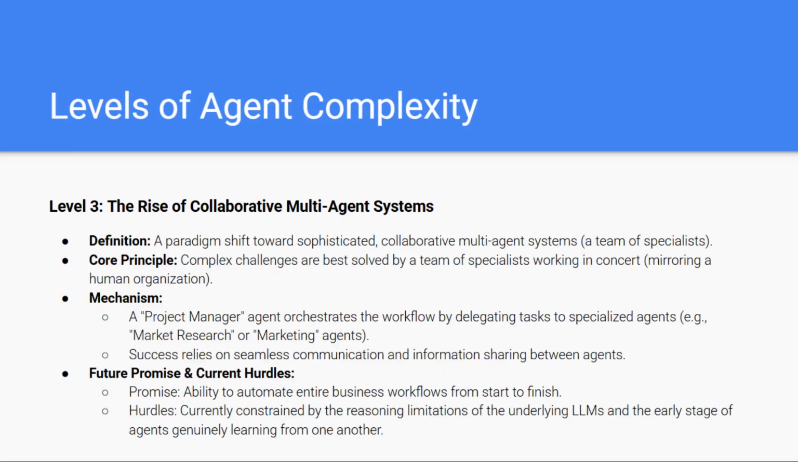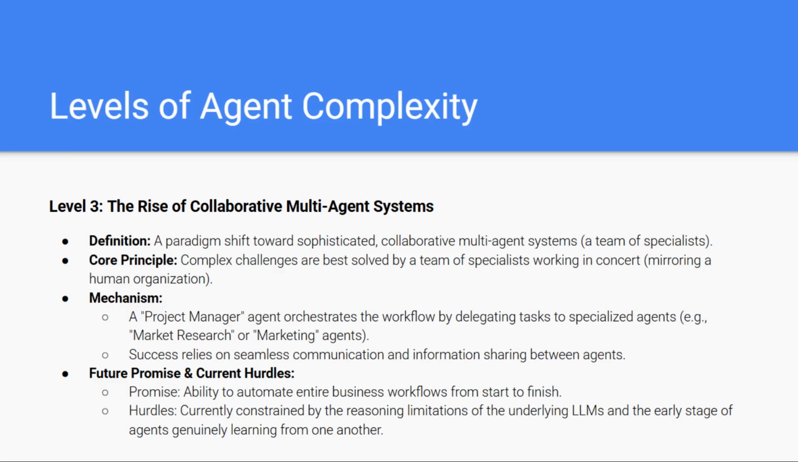Level 3 marks the true rise of collaborative intelligence, where multiple AI agents work together as a coordinated team. This stage represents a major paradigm shift from single all-purpose agents to multi-agent ecosystems, each agent acting as a specialist within its own strengths and responsibilities. The core idea here is simple. Just like in human organizations, complex problems are best solved by a team, not by one overworked generalist.